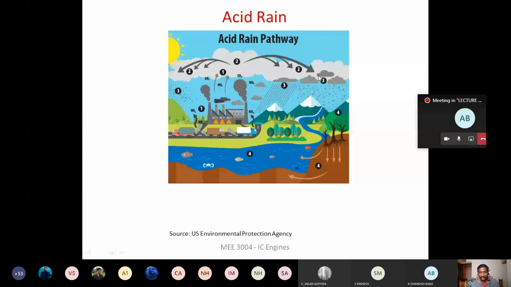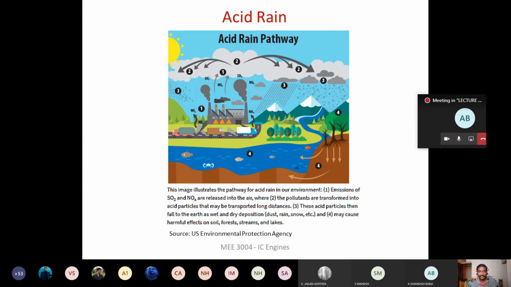And from here, it is going to be deposited onto the land, right? That can be by dry form or in the wet form. If it is wet form, then we are going to have precipitation. So acidic rain or acid rain is going to happen, or in the dry form also, these acids will settle on the buildings as well as on the vegetation. Okay, and it will also enter into the water bodies. Okay, and the aquatic life is going to be affected because of the increase in acid content, right? Because of the acidic environment. Okay, so this is what acid rain is.